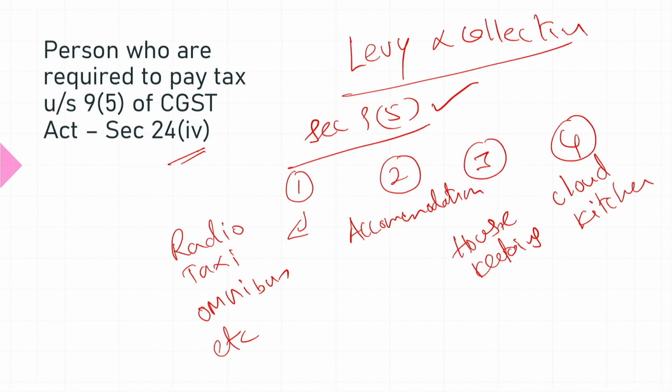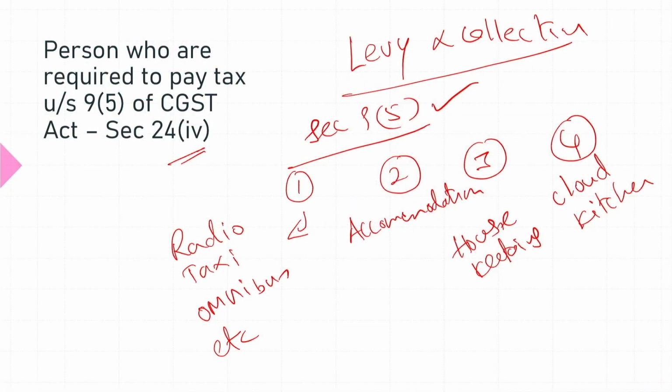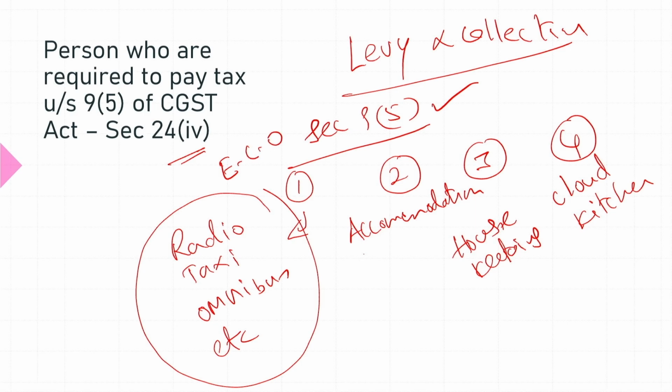In all the 4 categories coming under section 9(5): radio taxi means two-way communication. Omnibus suppliers other than a body corporate, a short-term accommodation service provider who is basically an unregistered person, or a housekeeping service provider who is basically an unregistered person, if they provide the services through an e-commerce operator, then for the e-commerce operator registration is mandatory.